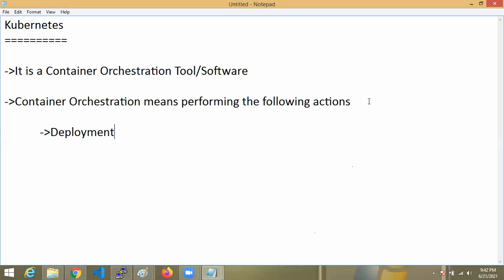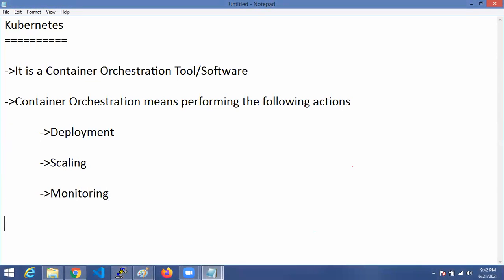Deployment, scaling, monitoring, high availability, or we can say no downtime.